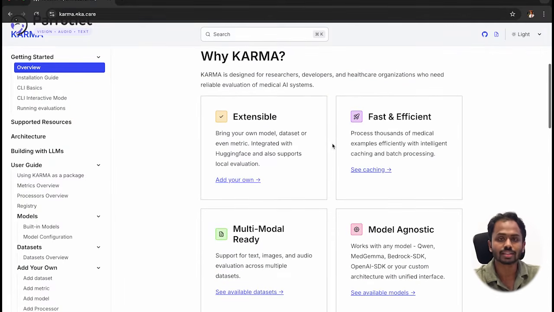The first thing here is that KARMA is built with extensibility in mind for both developers and researchers. That is, you can bring your own models and dataset with ease. All you need to do is a single file change.